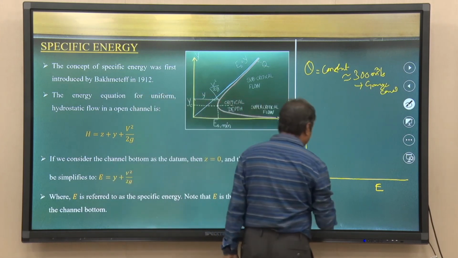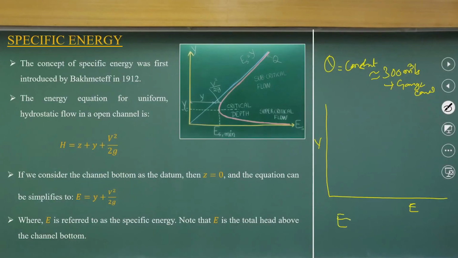As you know, E is equal to y plus V squared by 2g, and for a rectangular channel, with b as the width and y as the depth, V will be Q by A, that is Q by b into y. So you just substitute that.